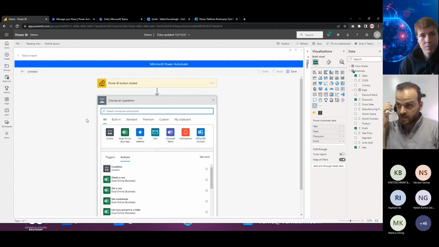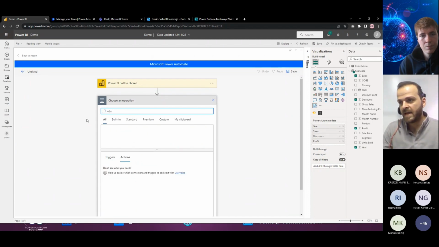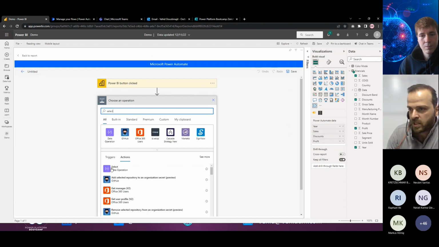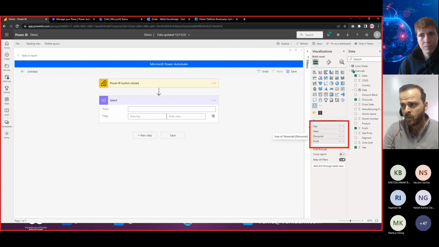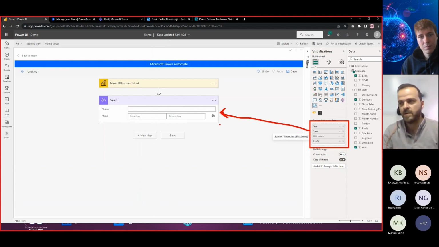The first action I need here is Select. Select is one action inside the data operation area. It is good for mapping the data. So I will get the information based on the columns I selected here, and I want to map them to the Select to have one export.